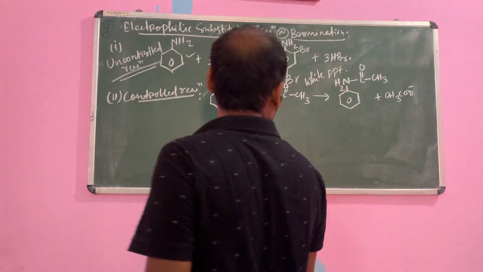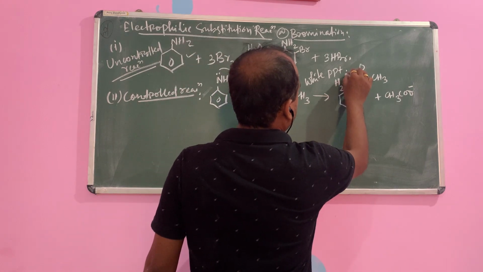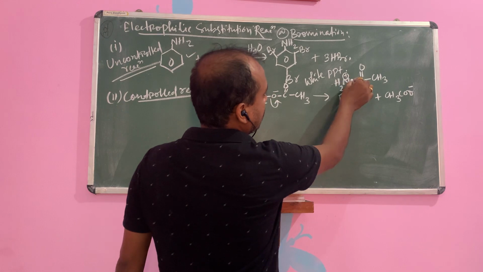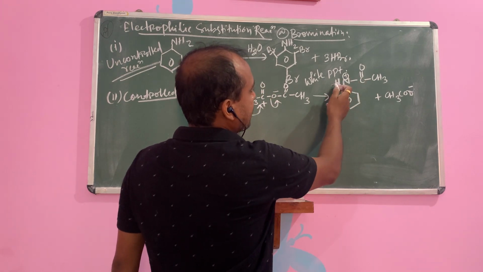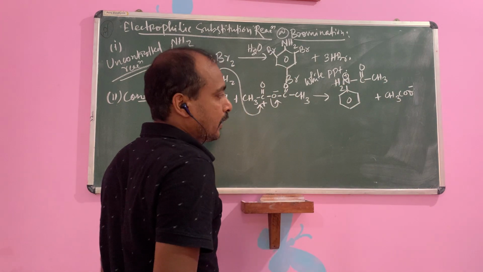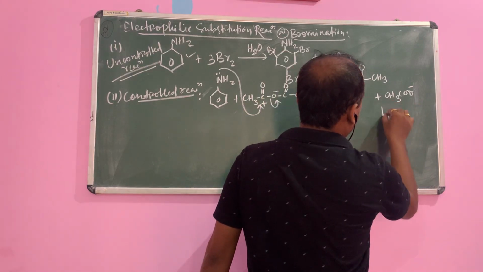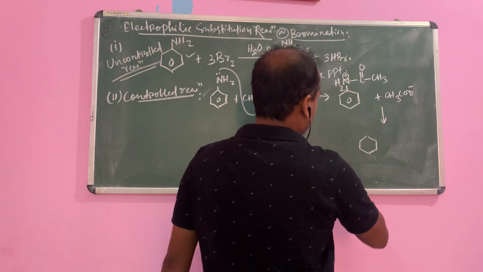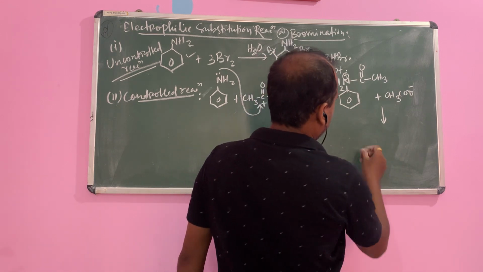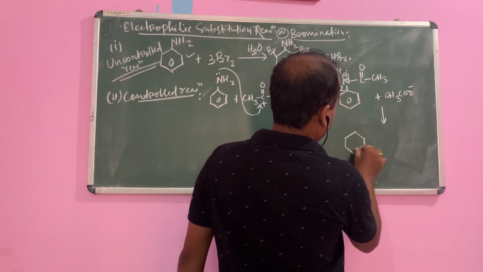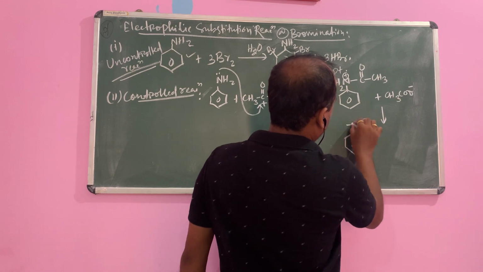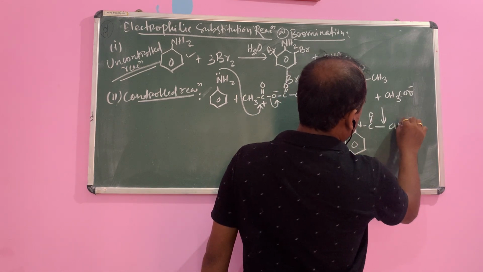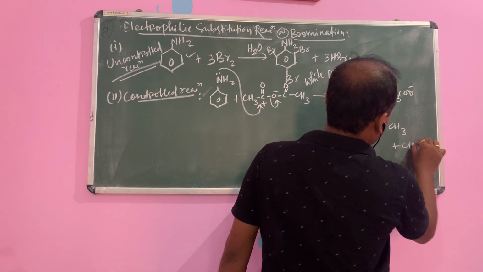Then here N is positive. Then one H will be absorbed by the nitrogen. Then nitrogen will be NH and H plus will go. Then what will happen? This compound will be like this. This is your NH C double bond O CH3 plus CH3 COO.